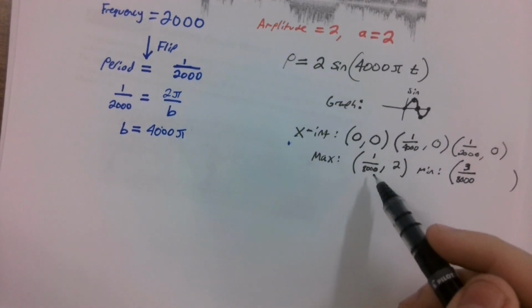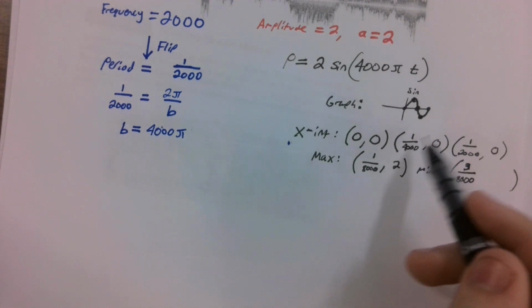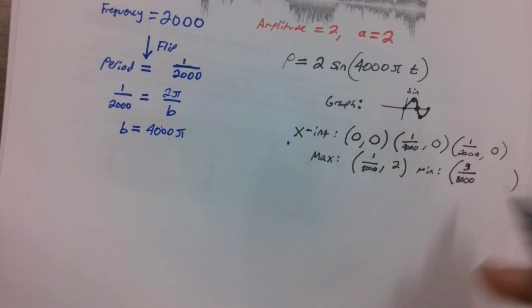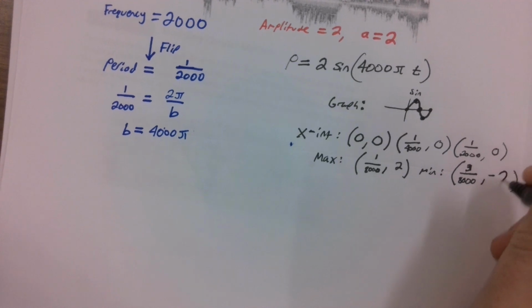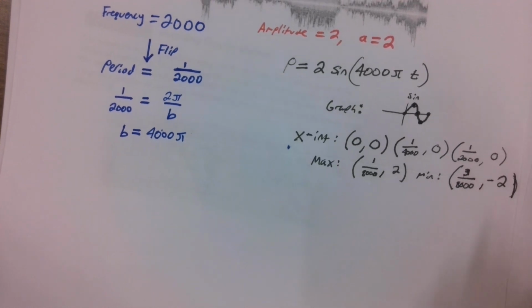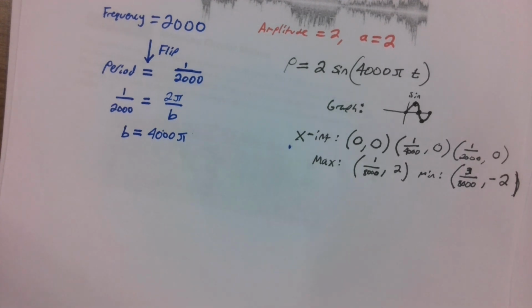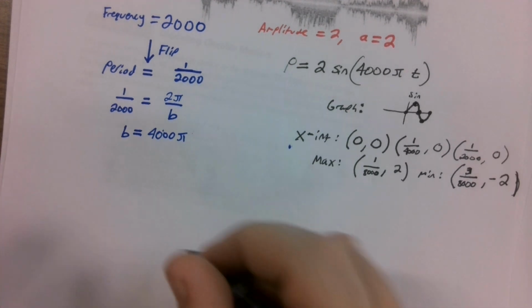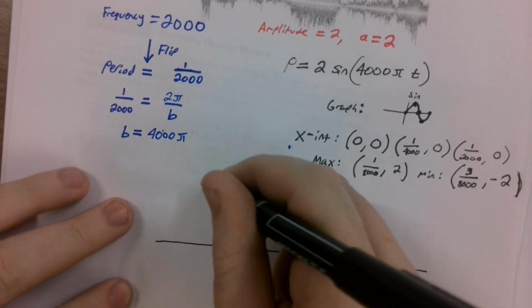We go from 0 to 1 over 8,000, 2 over 8,000, which is 1 over 4,000, to 3 over 8,000, where it's going to be at -2, because that's the lowest part of our amplitude, to 1 over 2,000, or 4 over 8,000. We've got our 5 points. So graphing this from here becomes a walk in the park.